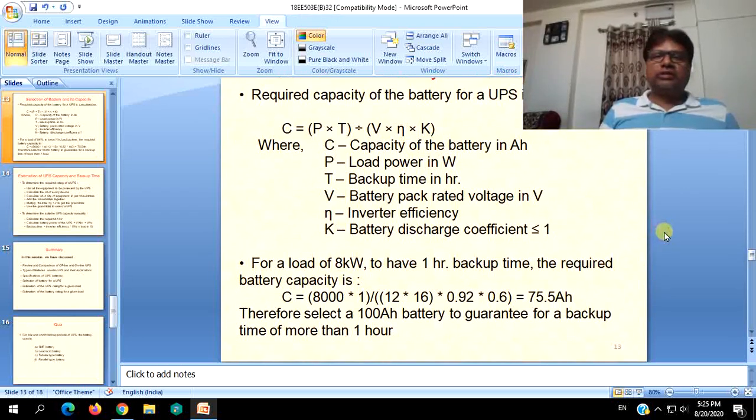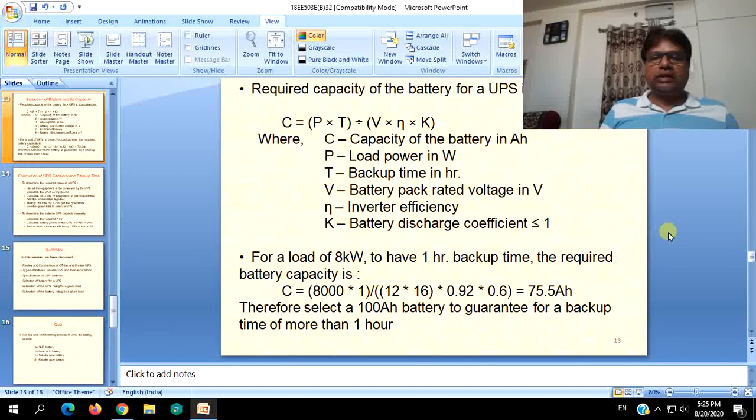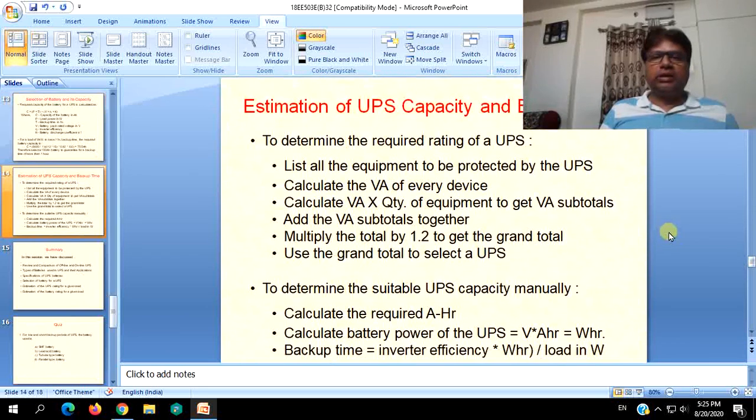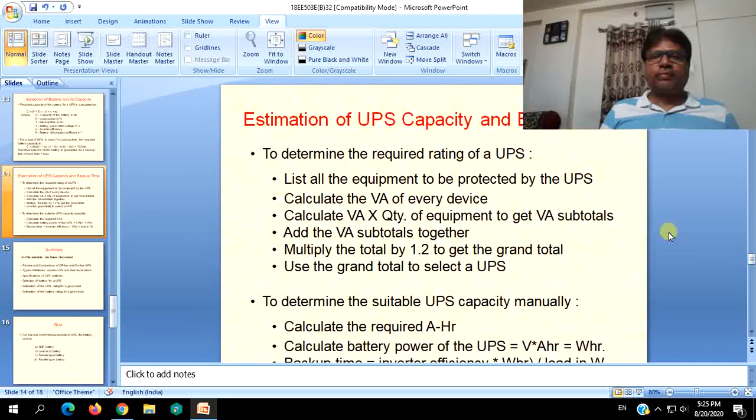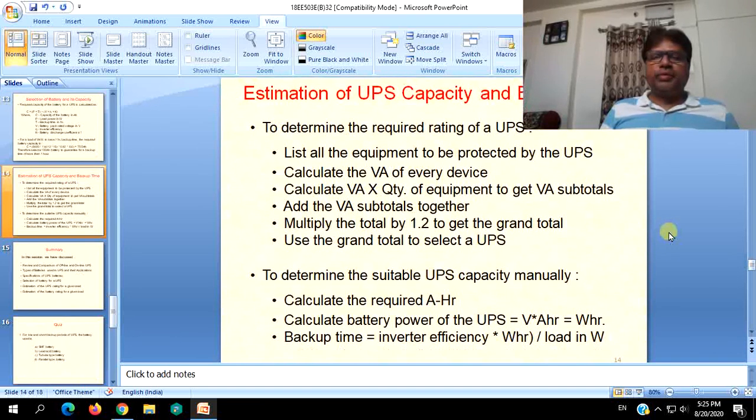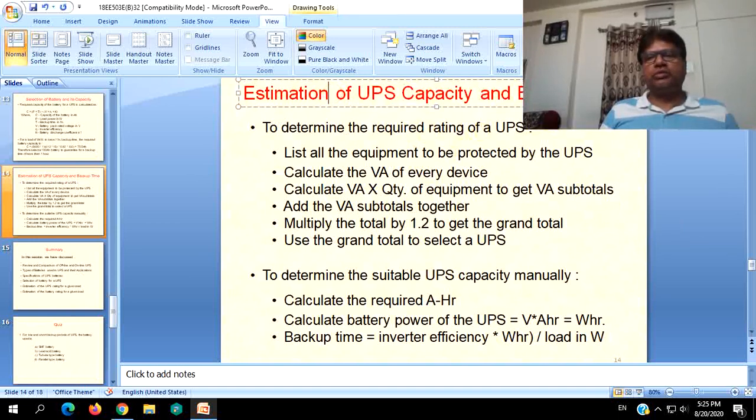So this is one example of how the calculations are made to select the capacity of the battery, and depending on that, you have to estimate the capacity of the UPS also according to the backup time.